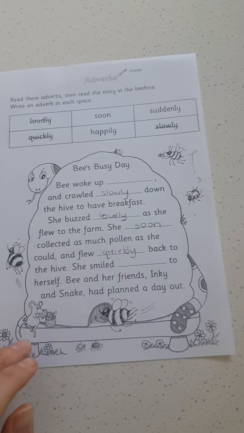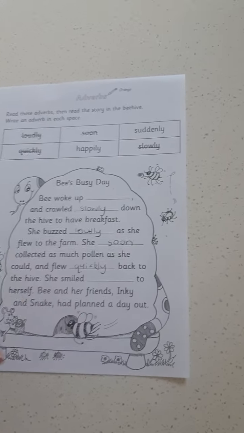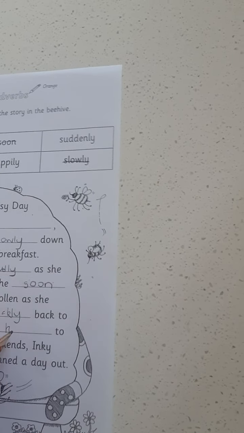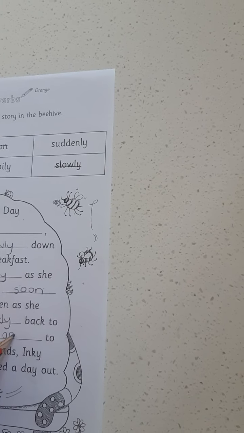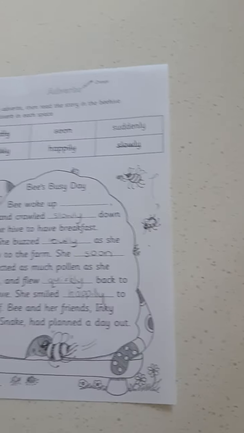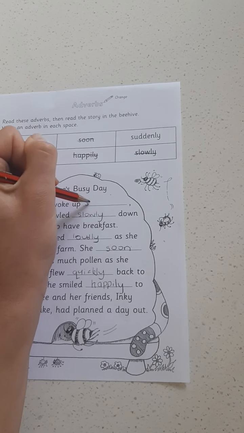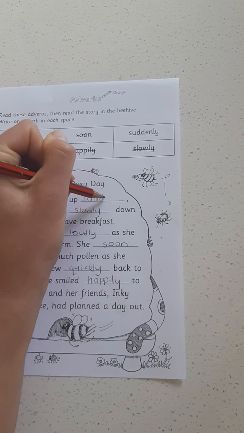She smiled. Now, if you smile, you're probably going to want to smile happily. She smiled happily to herself. And that leaves us, the last word is suddenly. Let's check if it makes sense. Bee woke up suddenly. Well done. And there you have it.